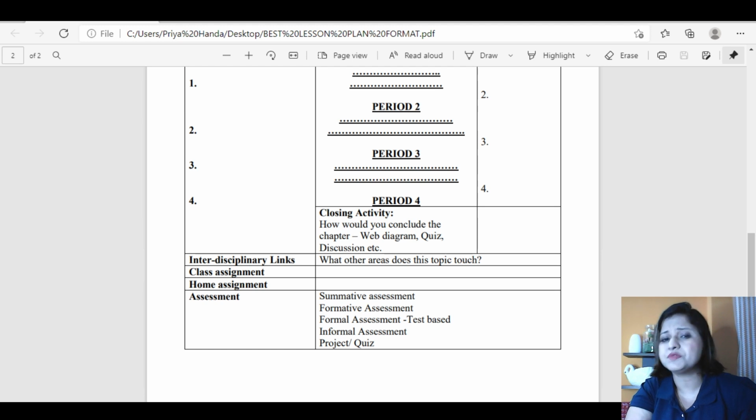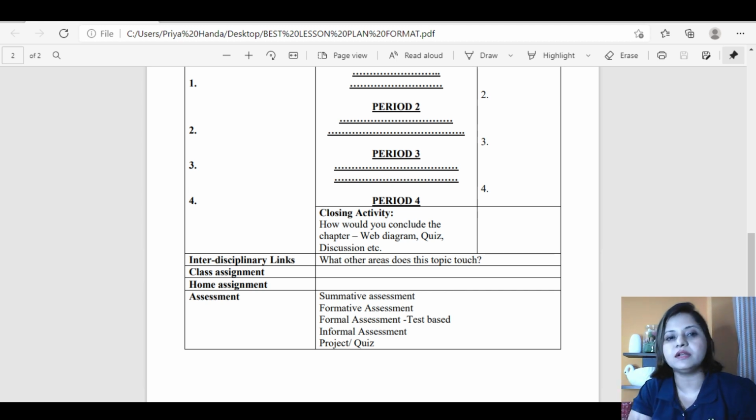So many a times we assess the topics informally, like when we take revision, we just see how many students, majority of students, have learned that. And sometimes we take class tests or quiz to see. So it's your wish how you're going to take assessment. There's one more row added to it, which I've taken in the sample, that is reflection. Reflection is optional, you can or cannot write that, but it is taken once your lesson plan is executed.